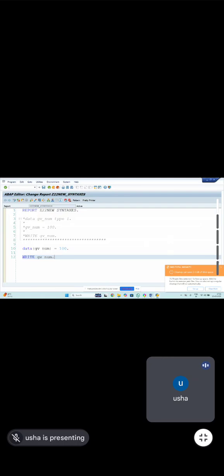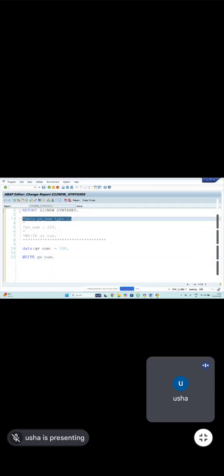It declares on the spot. So when you are assigning the value itself, you do the declaration. This is called inline declarations. The syntax will be: data variable equal to value, so that it passes the value directly.